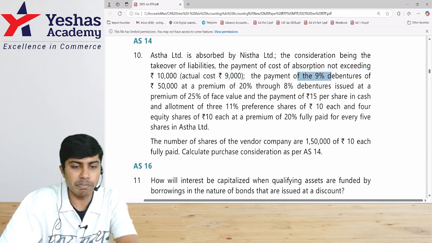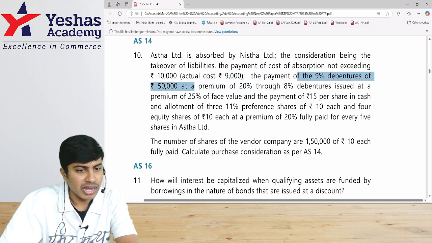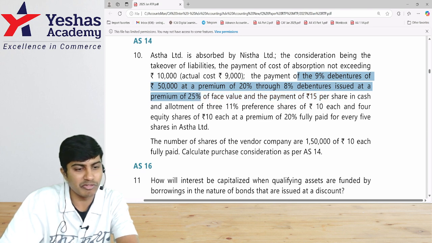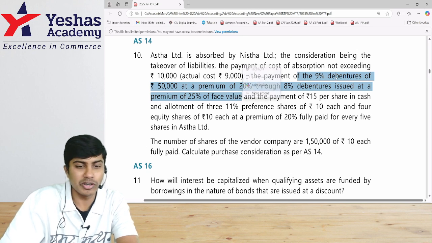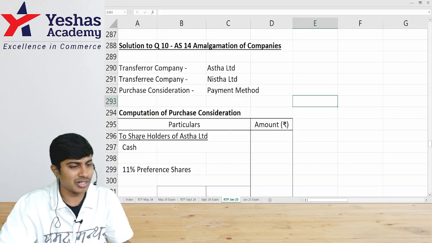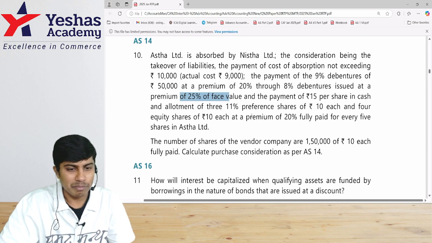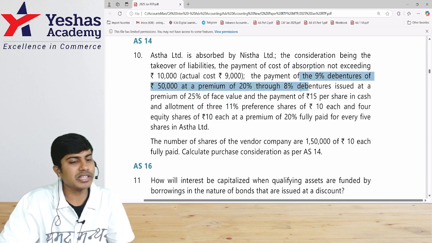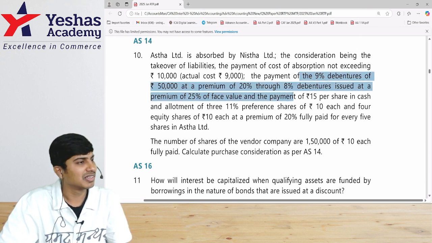The payment of 9% debentures of rupees 50,000 at a premium of 20% through 8% debentures issued at a premium of 25% of face value. So payment of 9% debentures of 50,000 at a premium of 20% through 8% debentures issued at a premium of 25% of face value. They're giving debentures to debenture holders, and whatever you give to debenture holders is not part of PC. Basically, this part of the question is waste.